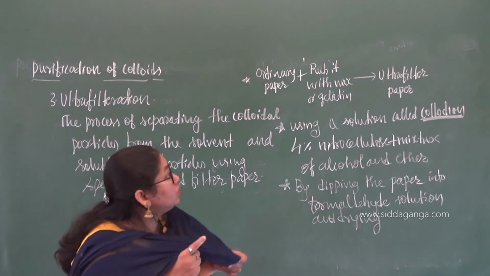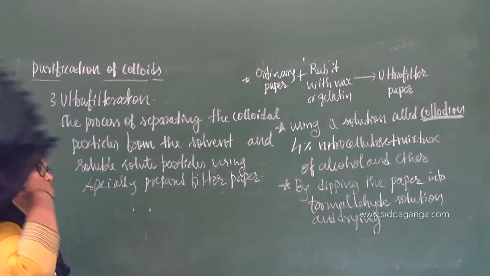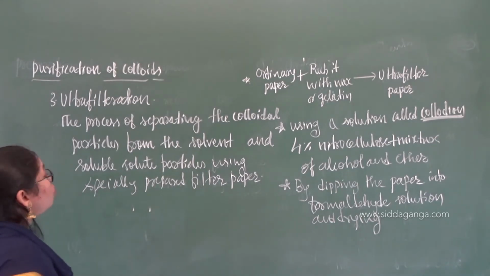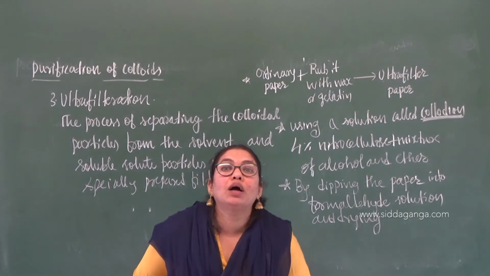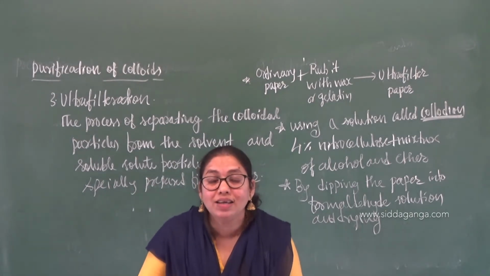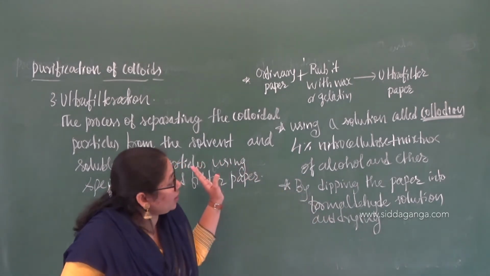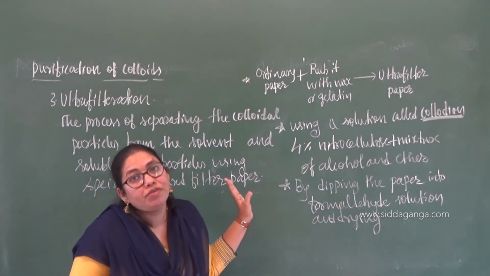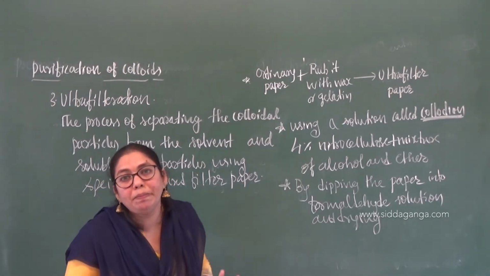Understood the concept? So here we discussed the three methods which are used for the purification of colloids. One is dialysis, the second one is electrodialysis, an advanced version of dialysis, and the next one is ultrafiltration, which can be done using specially designed filter paper.